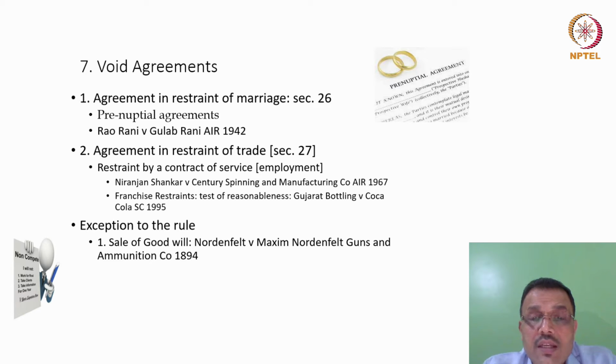What this means is, if you have sold your business, you can be imposed with a reasonable restraint of trade not to carry out a similar trade or establish a competing trade, because you have sold the business, but also you have sold the goodwill of the business.